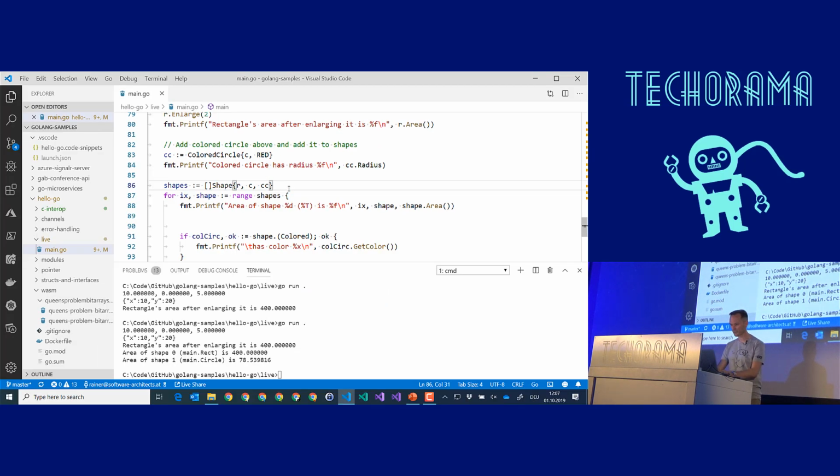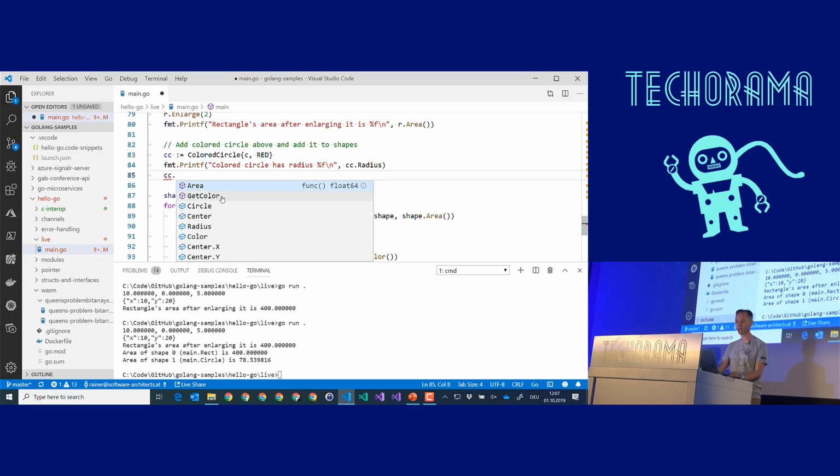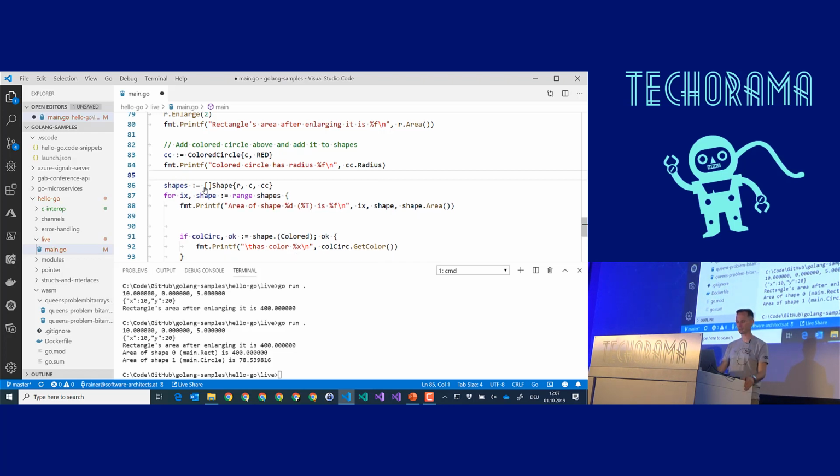And if we want to access the members, that's absolutely no problem. We can, for instance, say here, cc dot, and you see, of course we have get color, but we can immediately access the members of circle, although it is aggregated. We don't need to write colored circle dot area. That's an important one. So with this aggregation, you can really achieve similar things as with C# inheritance.